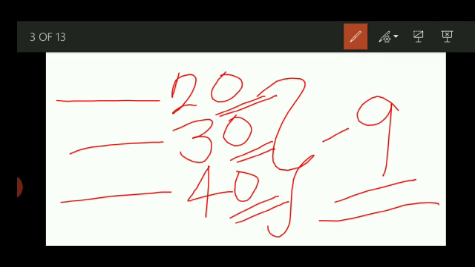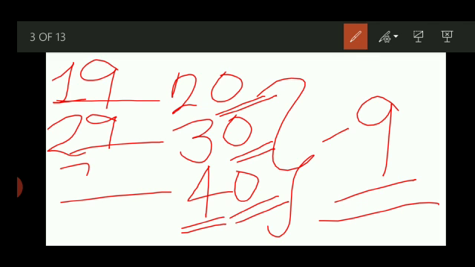What comes before 2? 1. And 0 will be changed into 9. What comes before 3? 2. 0 will be changed into 9. What comes before 4? 3. And 0 will be changed into 9. Any problem? All 3 numbers we got a correct answer without any mistake.